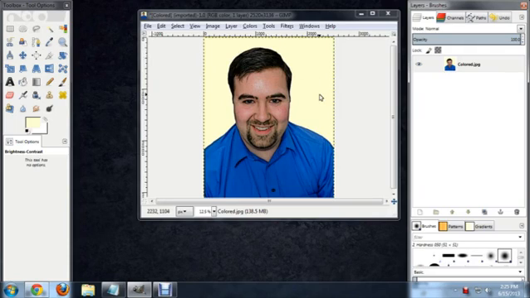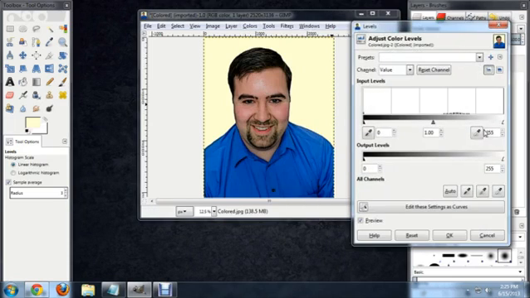And we're going to do this by basically throwing away information from the highlight spectrum of the image. So we're going to go to Colors, Levels, and here you can see sort of a histogram of where most of the color is. Most of it's in the midtones here. So I'm going to grab the arrow that's all the way up toward the white and begin bringing it down. And as I do this, you'll notice the background getting a lot whiter. The image is also getting quite a bit brighter and a little bit more contrasty.